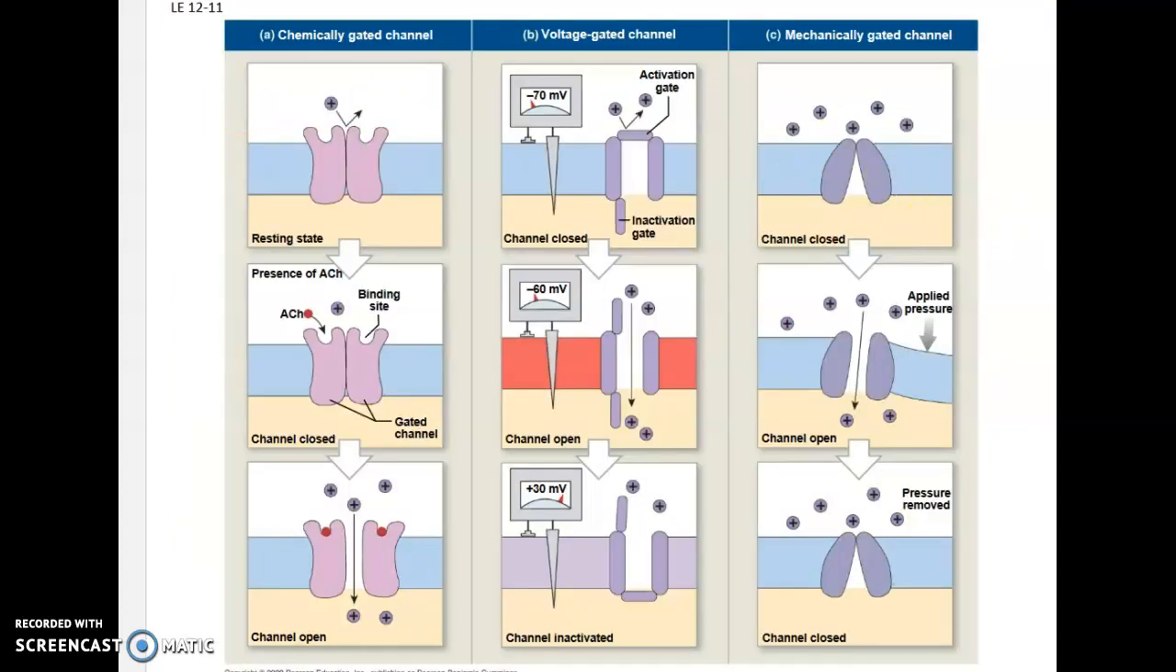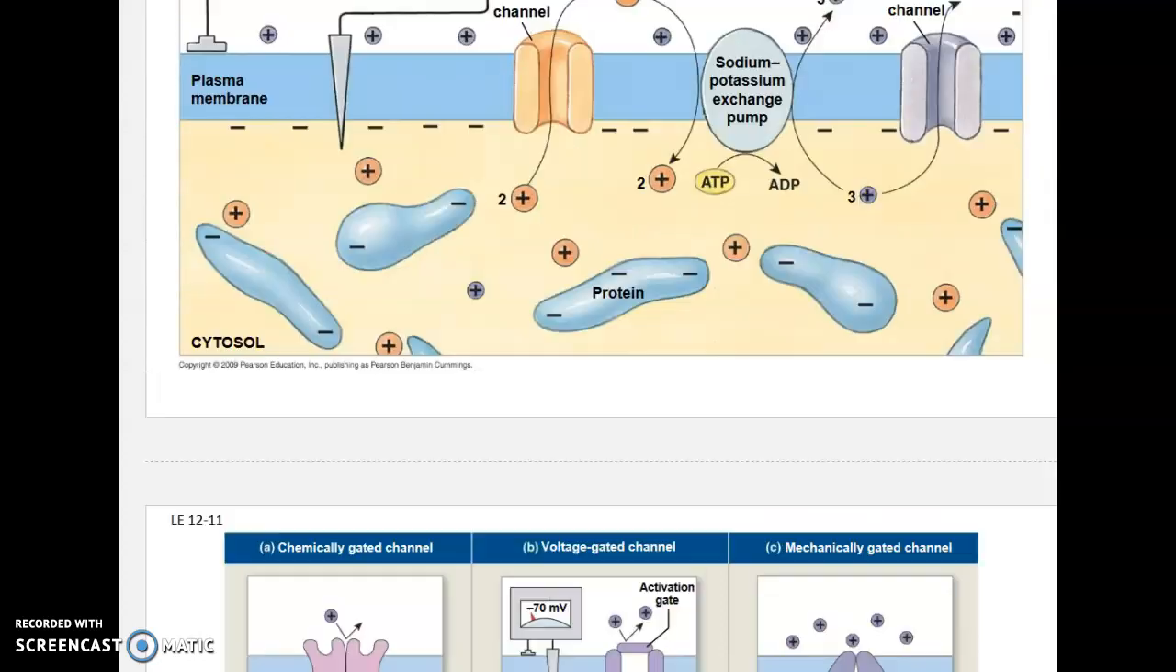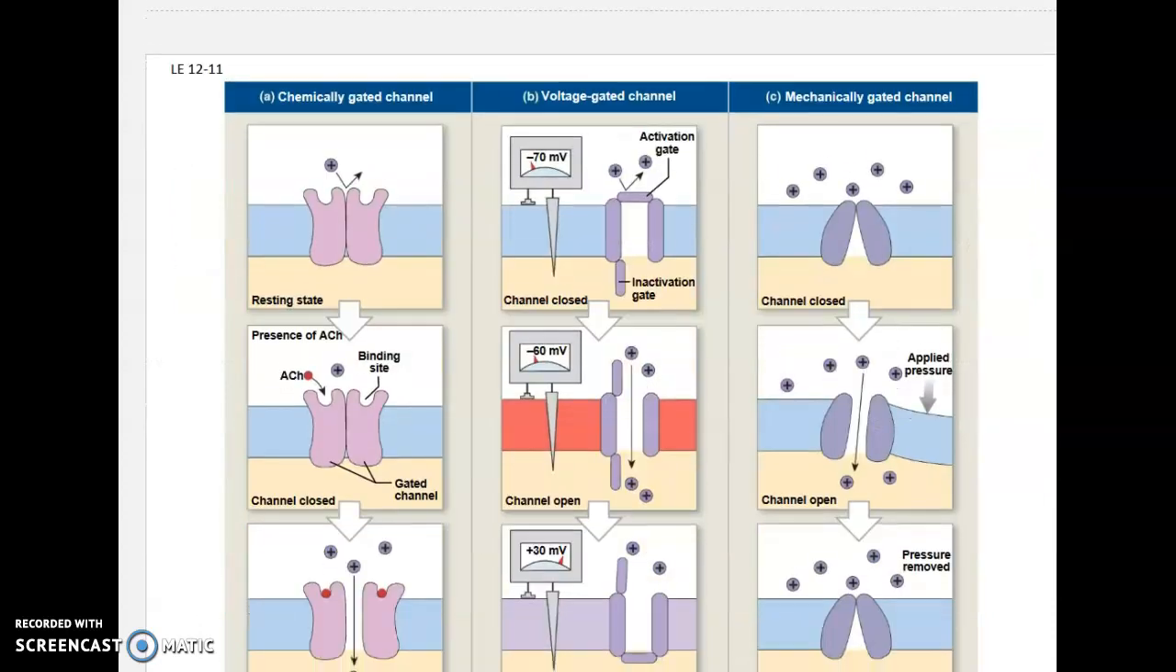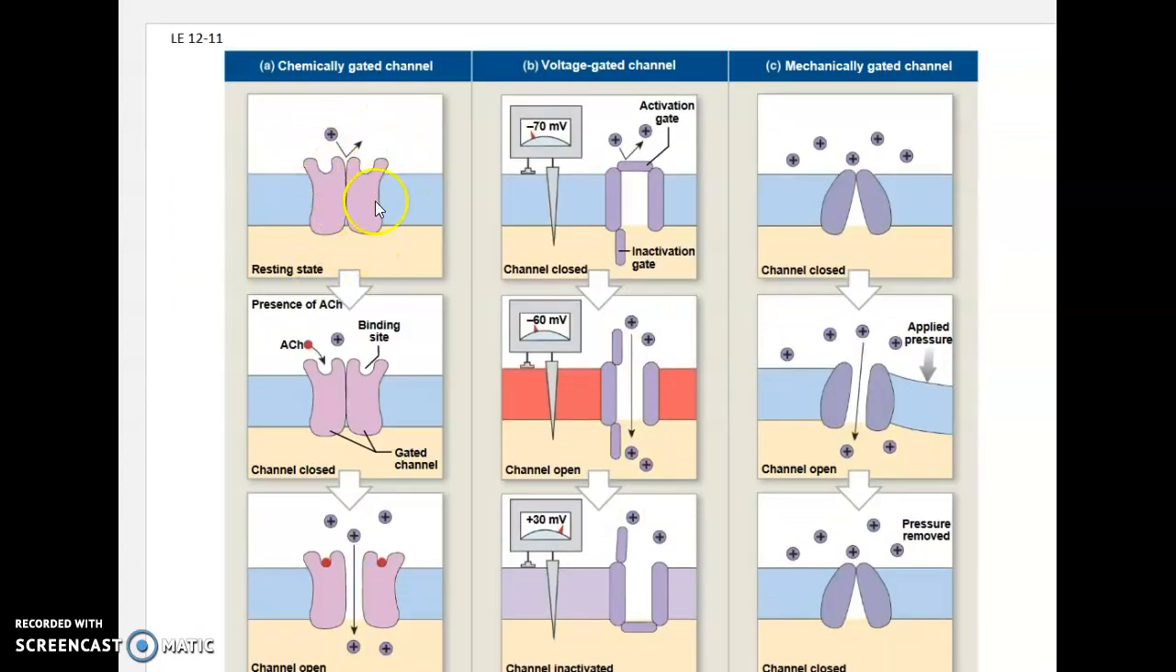Okay, along with the leak channels that we saw here, because they are always open and our ions can leak across them, our other types of channels we've been mentioning are our chemically gated channels, where it literally takes a chemical like acetylcholine to bind to the keyhole and open them up before the ion can come in.